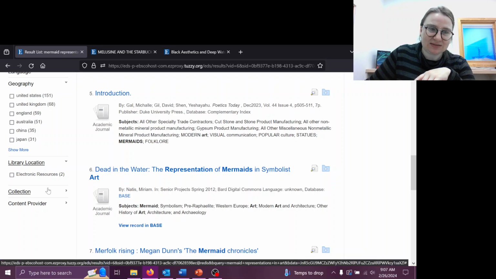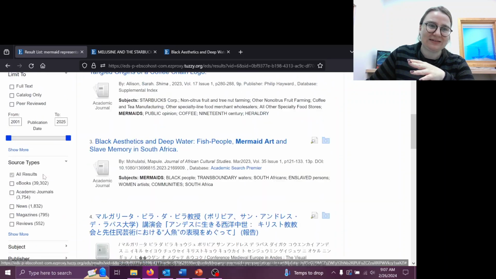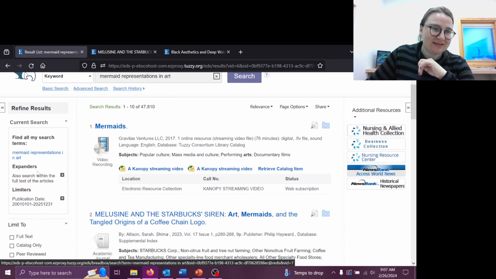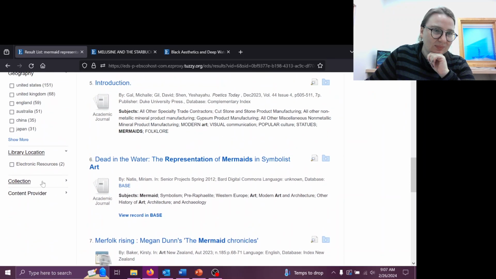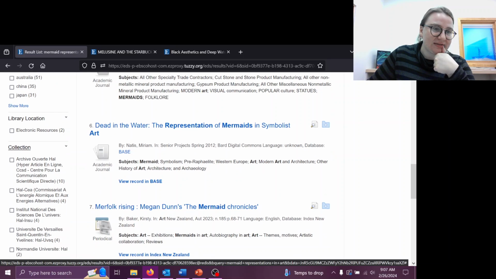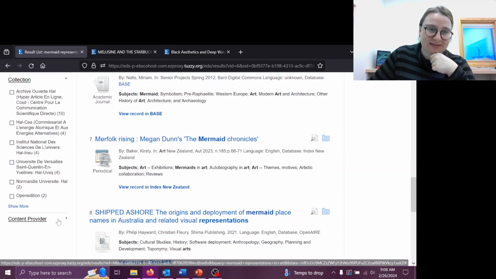Electronic resources, interesting. I believe that depending on the search and your pre-existing search parameters, so let's see. You can get actual library locations like Tuzzy under this one. Collections. If you're looking for materials from a specific university, for example, this could be a good place to get it.